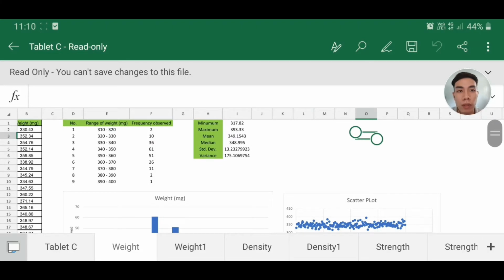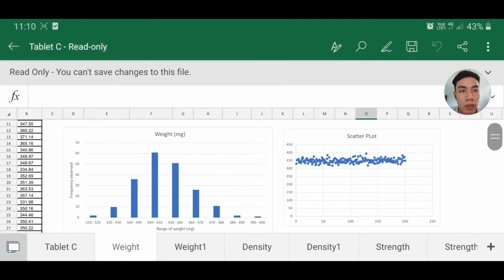And from the 200 tablets that we selected, the minimum weight is 317.82 mg, the maximum weight is 393.33 mg, the mean weight is 349.1543 mg, the median is 348.995 mg, the standard deviation is 13.2327993 mg, and the variance is 175.106974 mg. Then we also plot a scatter plot of the weight of the tablets, and you can see all of the tablets are weighed between 300 to 400 mg.